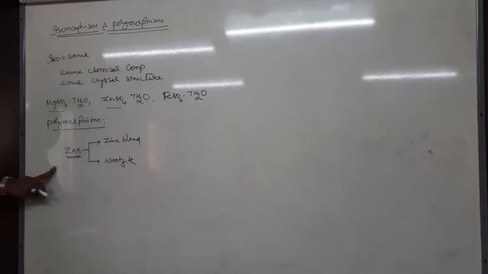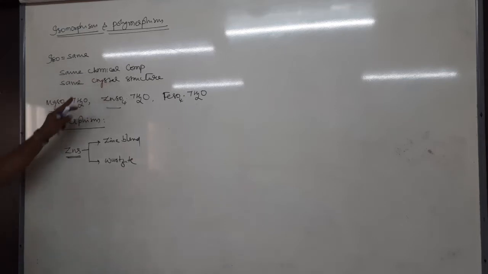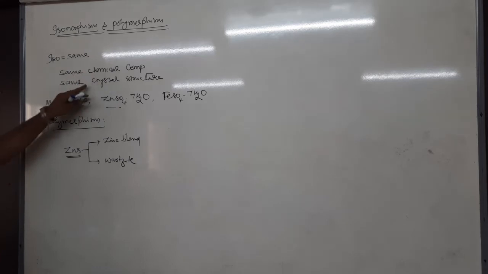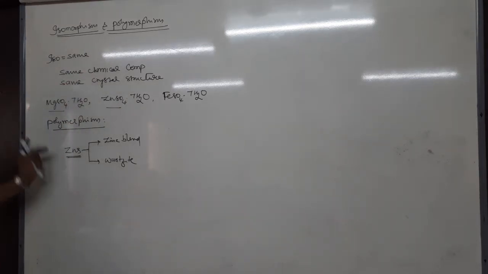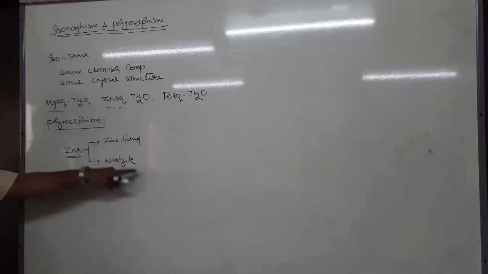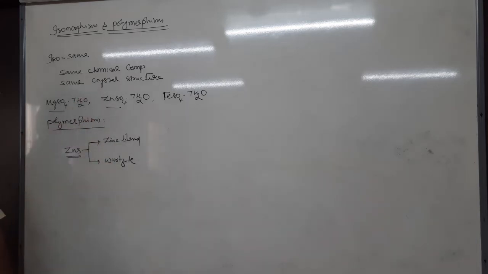In isomorphism, two or more compounds have the same chemical composition and the same crystal structure. But in polymorphism, the same compound has two or more crystal structures. That is the difference. Okay.